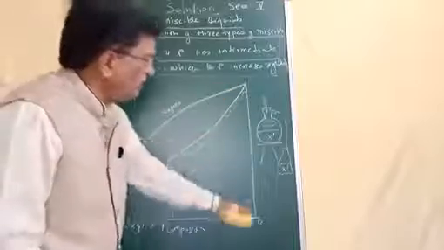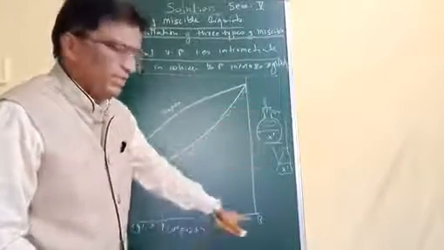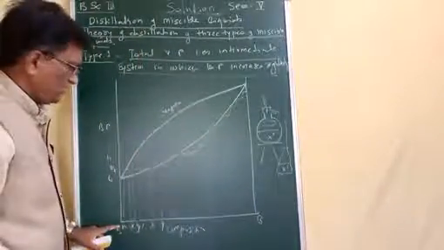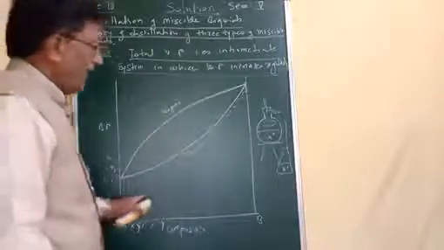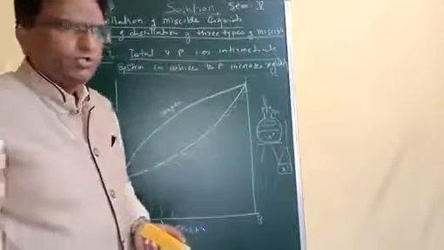Pure component B means the less volatile component, that is B, and this A is the highly volatile component. The highly volatile component will always be in the condensate, and the less volatile component will always be in the residual solution.